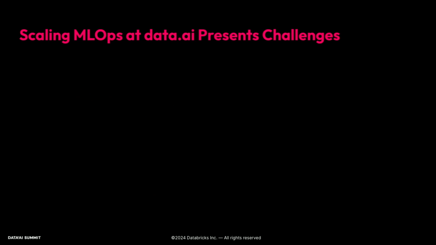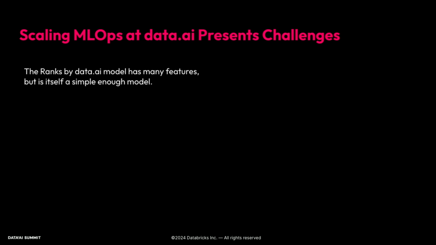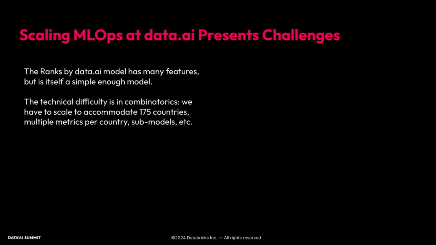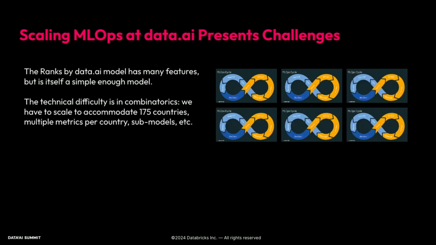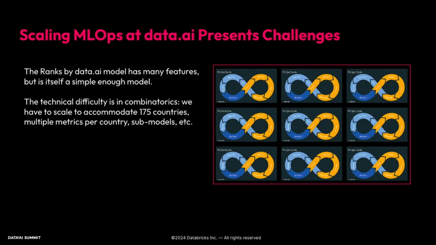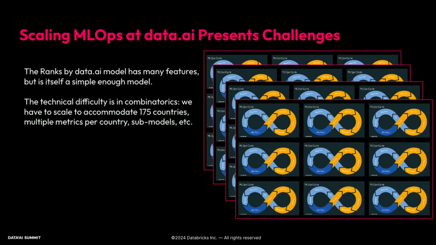The real challenge that we face at Data.ai is scaling our MLOps, which presents specific challenges. So the Ranks by Data.ai model, it has a bunch of features, but it is in and of itself a rather simple model. The technical difficulty comes from the combinatorics. We have to produce these models for a large number of countries, multiple metrics per country. Some of these models have submodels. So you can imagine submodel A, B, and C for metric 1, 2, and 3. All of this modeling is happening for one country, and then we're doing that for a bunch of countries.